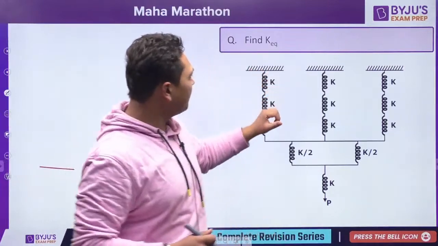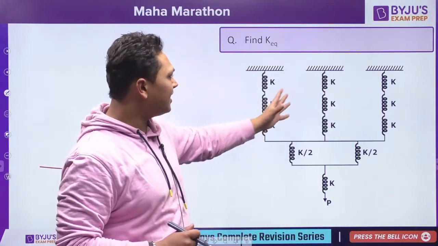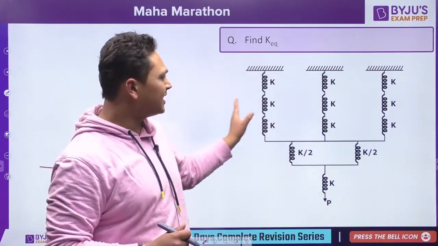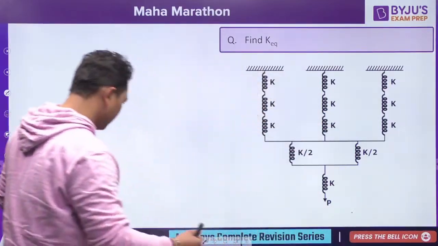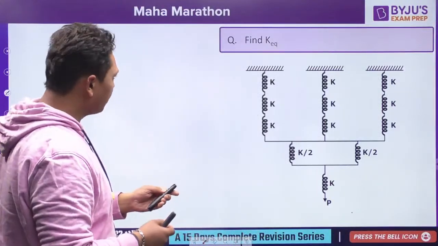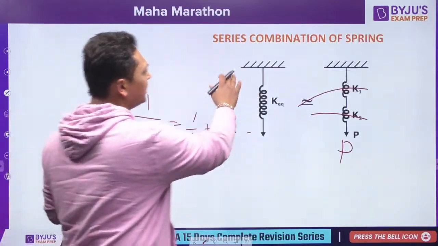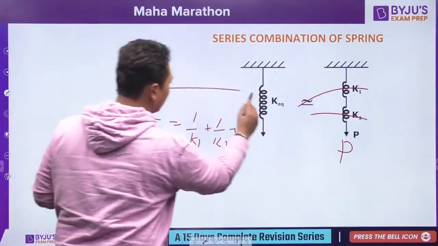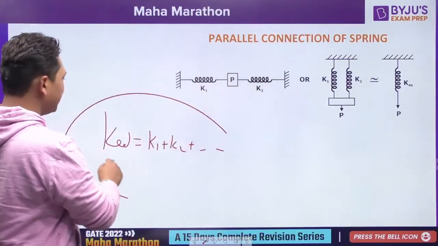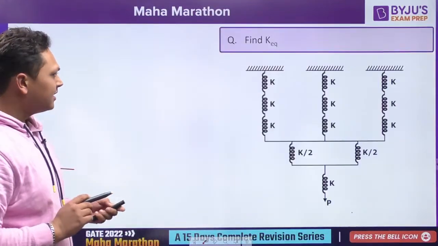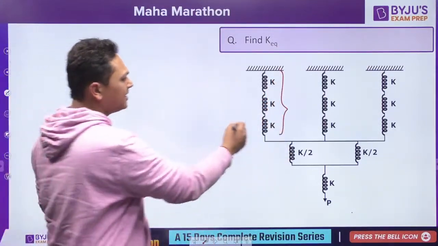Okay. Now we see over here that we have a system of springs, and we see that few of the springs are in series and few of the springs are in parallel, right? So as Abhinav sir has already told, if the springs are in series, then K equivalent is the harmonic mean, whereas if the springs are in parallel, then it is just the addition, right?